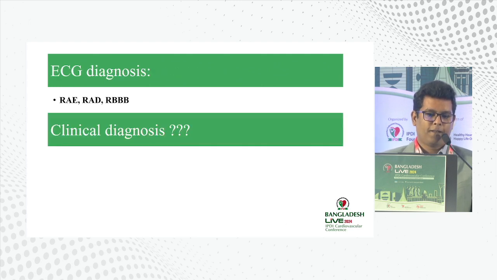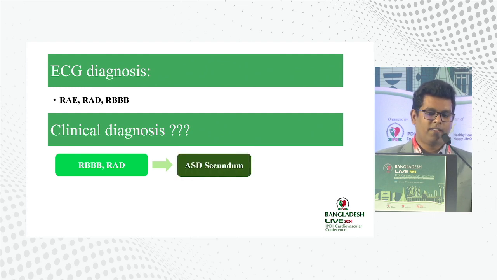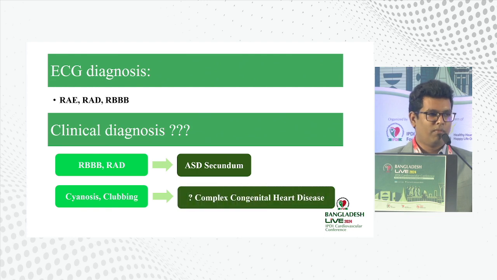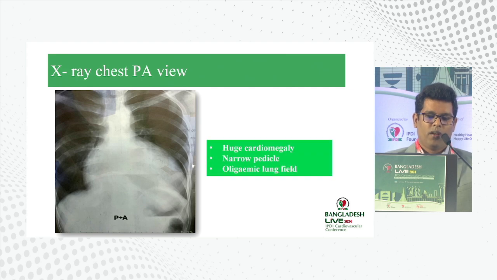So the ECG findings are right axis deviation and RBBB. Can we make a diagnosis clinically? Yes, we can. The presence of RBBB and right axis deviation is very much consistent with ASD secundum, and on examination, the presence of cyanosis and clubbing tells us that there is something more in this ECG. It might be a case of complex congenital heart disease. X-ray was done, which shows huge cardiomegaly with narrow pedicle and oligemic lung field.